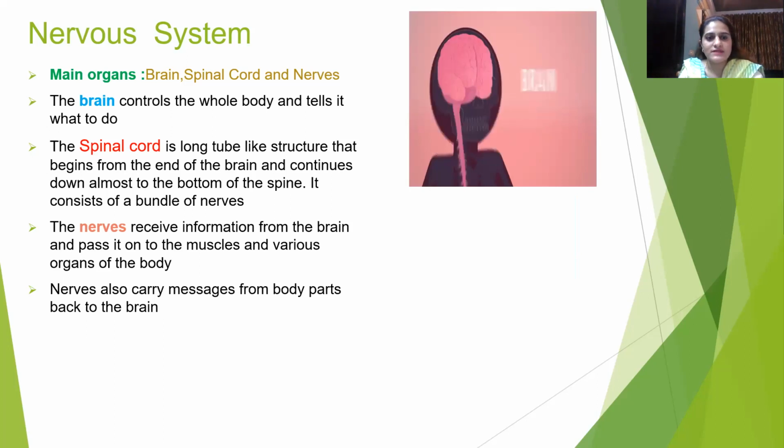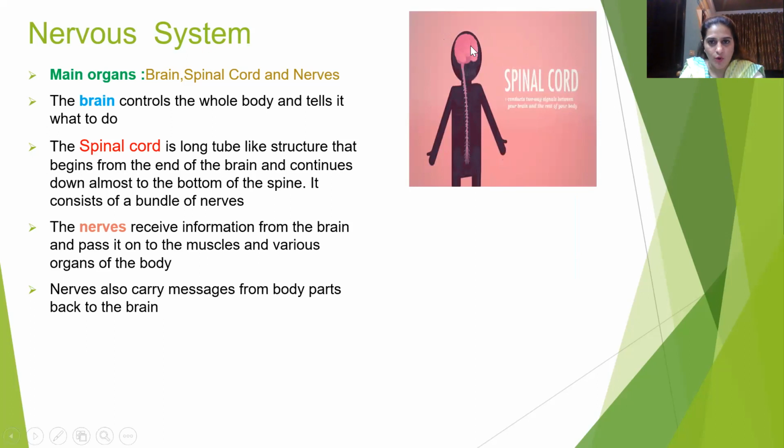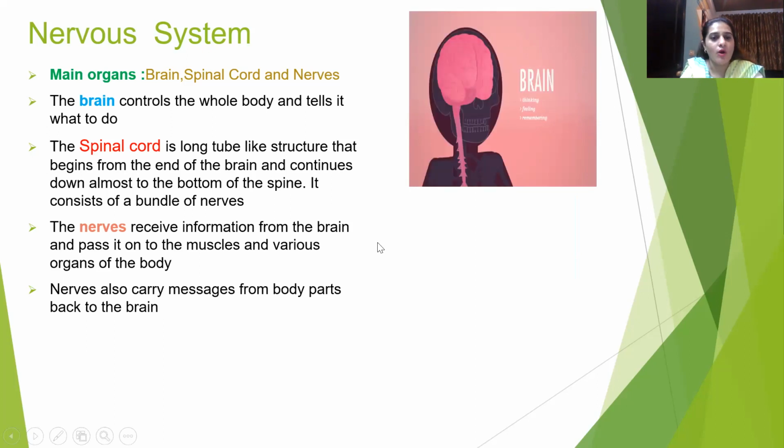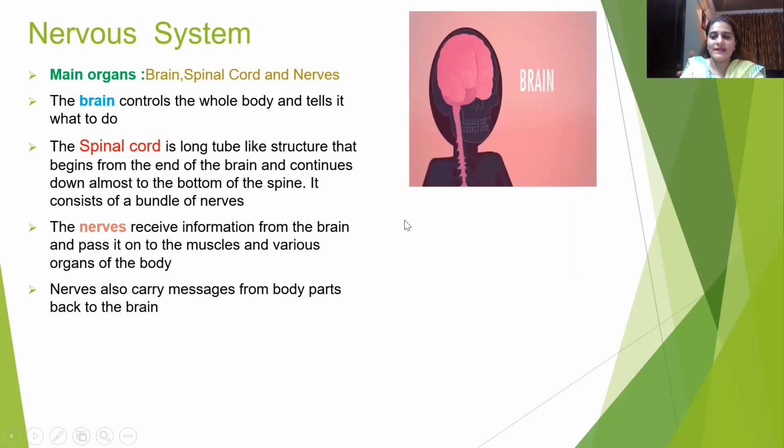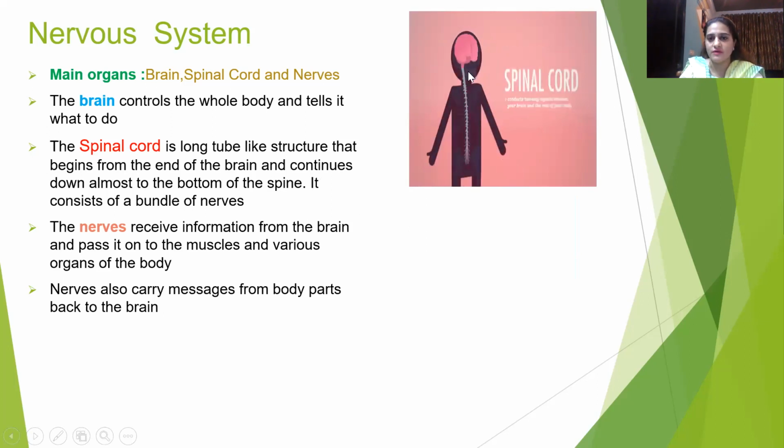The spinal cord is a long tube. This is the spinal cord in this diagram. This is the brain. This is the spinal cord. The spinal cord is a long tube that starts from the neck and ends at the bottom of the spine. It consists of a bundle of nerves.